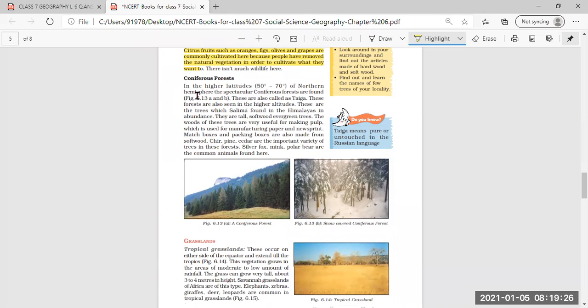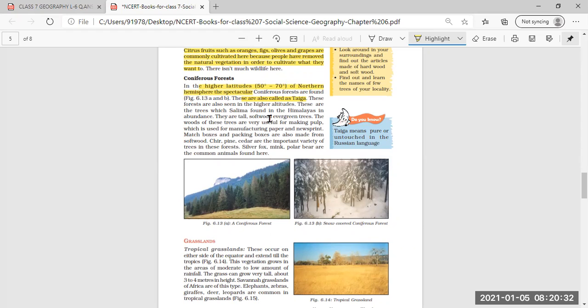Then next we have read about coniferous forest. Coniferous forests, the spectacular coniferous forests, are found in the high latitudes of the northern hemisphere, meaning the topmost region of the northern hemisphere. They are also called taiga. So the name given to these coniferous forests is also taiga.